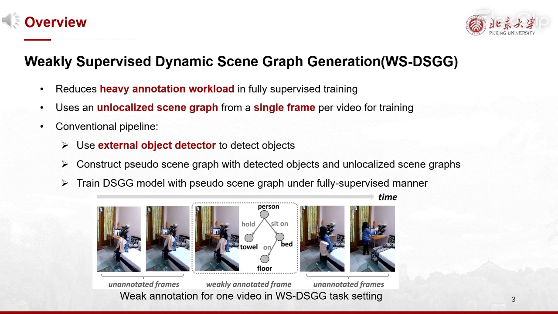The conventional pipeline of existing WSDSGG methods first uses an external object detector to detect objects, and further assigns them with the unlocalized scene graph to construct pseudo-scene graph labels. Finally, the DSGG model is trained under a fully supervised manner with the constructed pseudo-scene graphs.